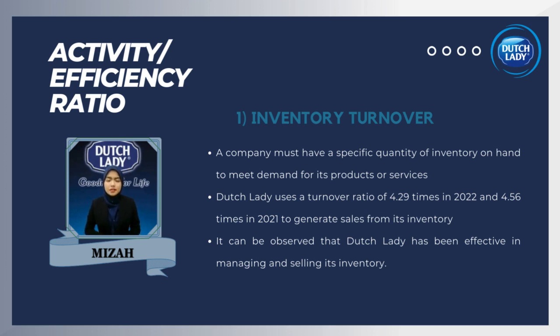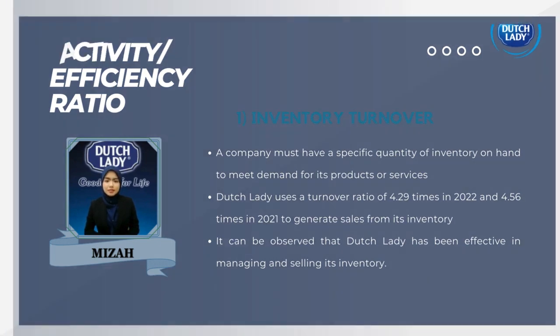It indicates that there is only a slight decrease. The average rate, which is not significantly different, demonstrates that the company's restocking is in line with its sales. Next, it can be observed that Dutch Lady has been effective in managing and selling its inventory.